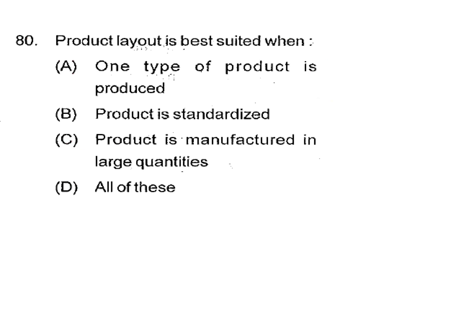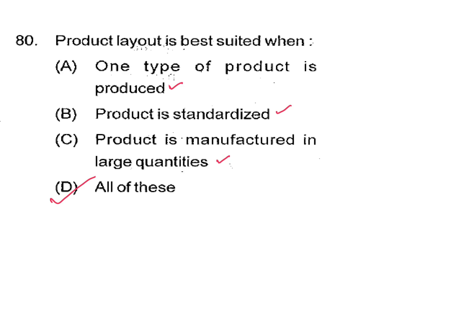Product layout is best suited when one type of product is produced. This is correct. Product is standardized. This is also correct. Product is manufactured in large quantities, mass production. So D is our answer.